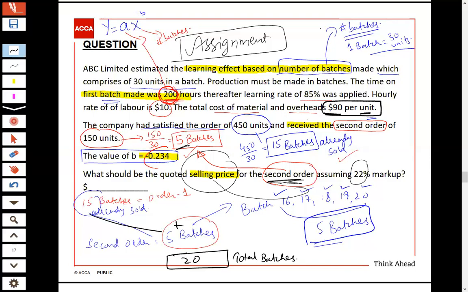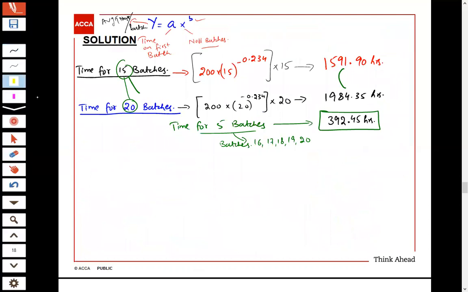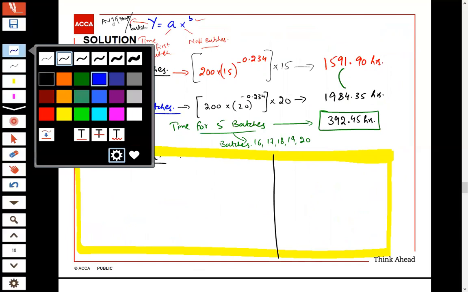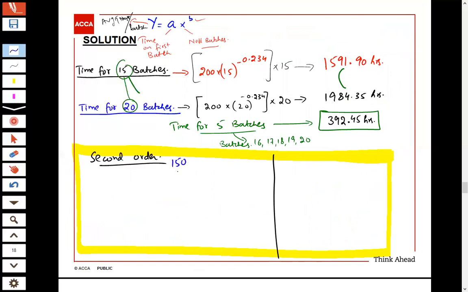Now I am solving the selling price for the second order. For the second order, you can say either 150 units or 5 batches.